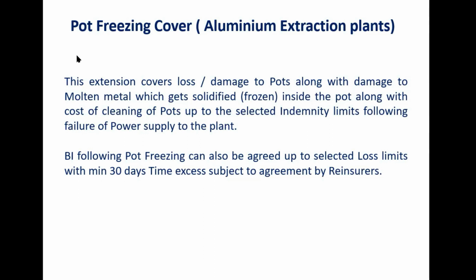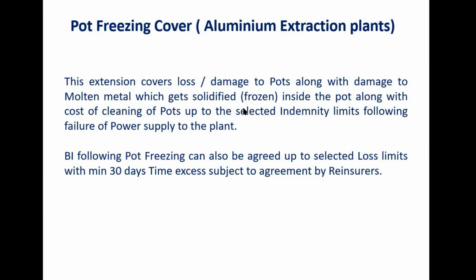Very good. So I was talking about the pot freezing extension. This extension covers loss or damage to the pots, along with damage to the molten metal which gets solidified inside the pot, along with the cost of cleaning of the pot, up to the selected indemnity limit, following failure of power supply to the plant.